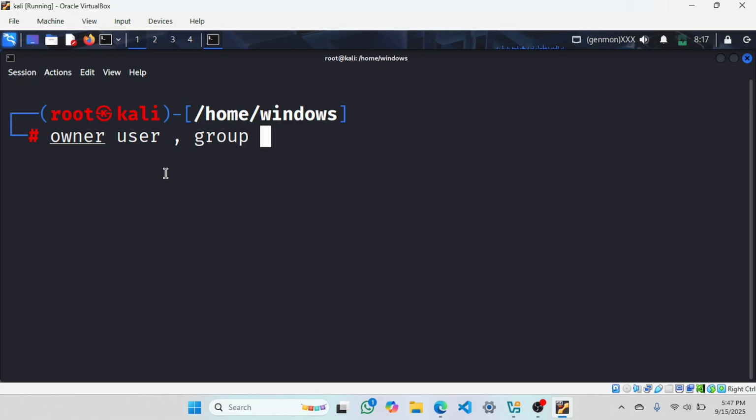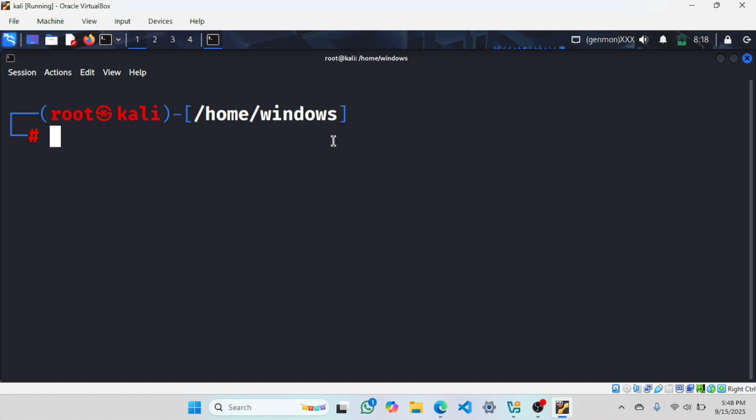If you don't know how to create groups or what groups are, we'll see them. Don't you worry about that. Another one is others, which are the other users. First one was owner, then group, then others. So these are the three owners a file can have: user, group, and others.